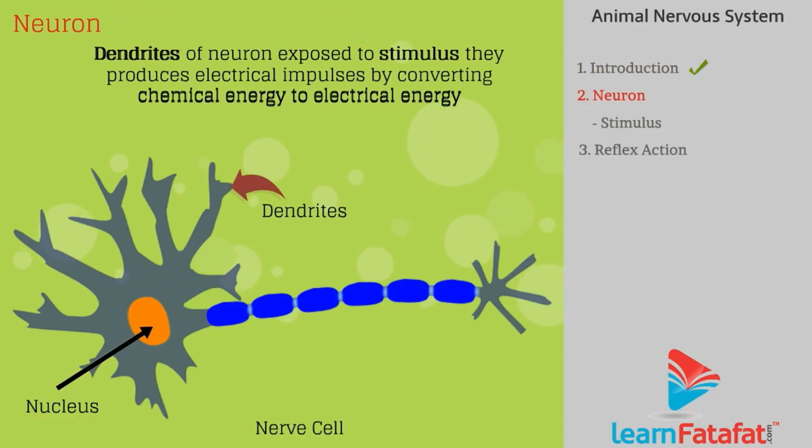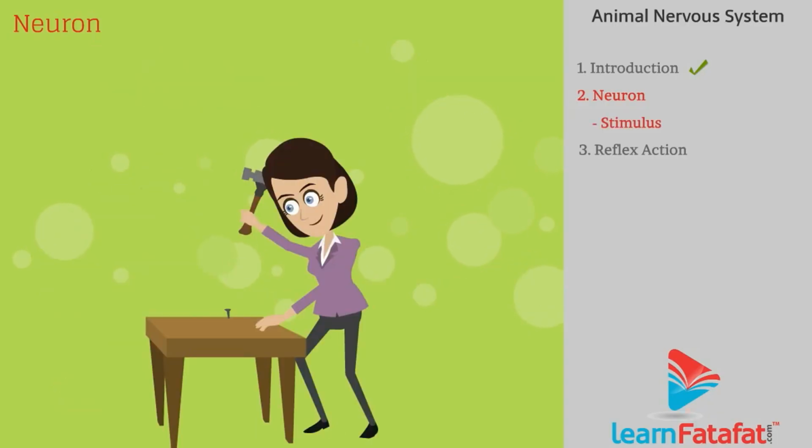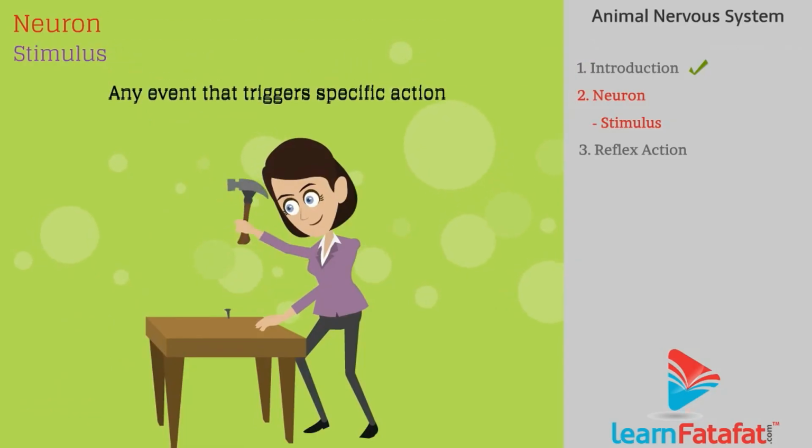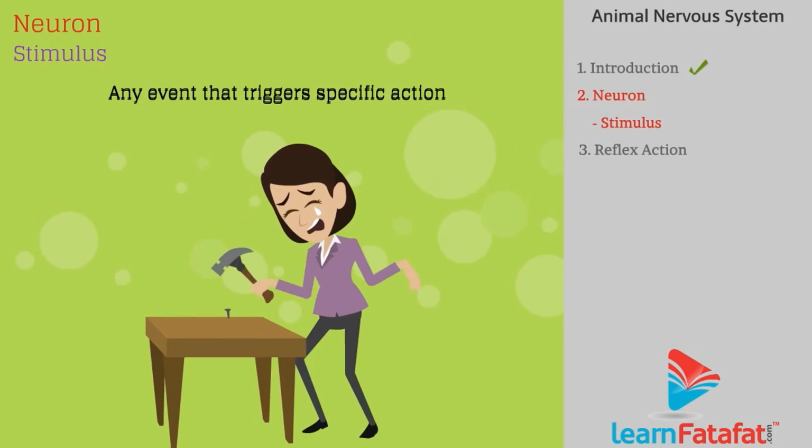When dendrites of a neuron are exposed to a stimulus, they produce electrical impulses by converting chemical energy to electrical energy. Stimulus. A stimulus is any event that triggers a specific action. For example, a girl is using a hammer. Accidentally, she got hurt, so her hand gets pulled back and tears come out from her eyes.